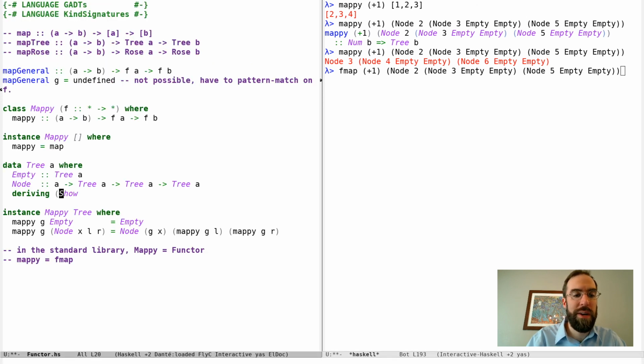But we can actually tell GHC to write the code for us. Because there's nothing really difficult about this code. It's completely mechanical. You just pattern match on the thing, and every time you see a value of type A, you apply the function to it, and when you see recursive things, you just recurse on them. And if you see anything else, you just leave it alone. It's not that hard to write a program to automatically generate that code for you. And so we have to enable an extension.